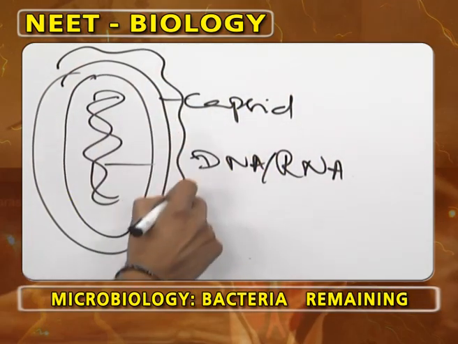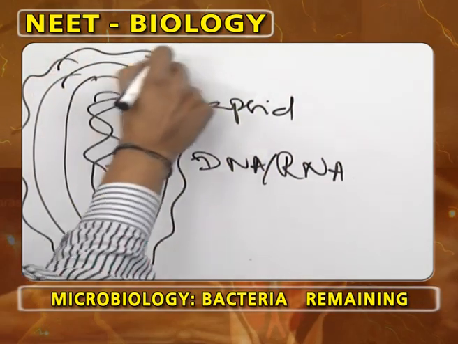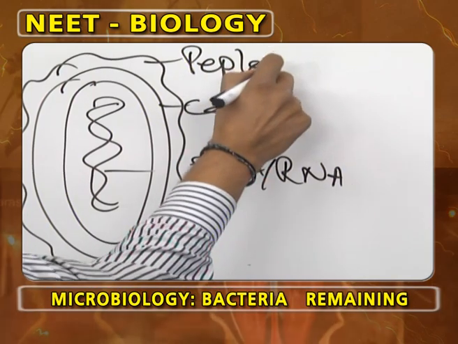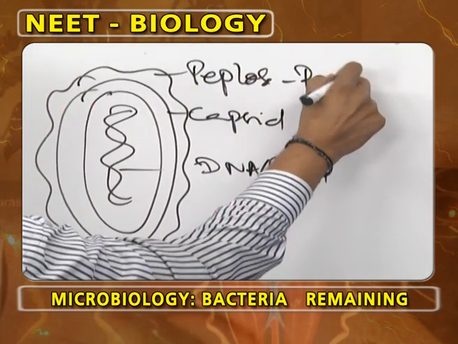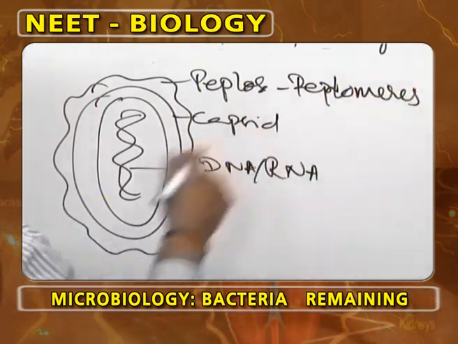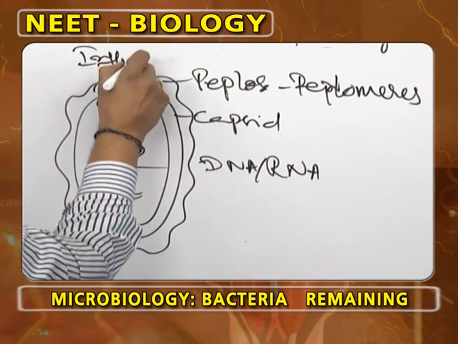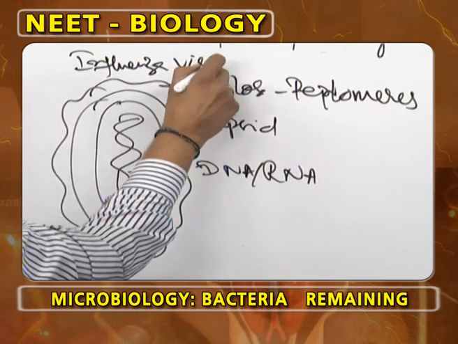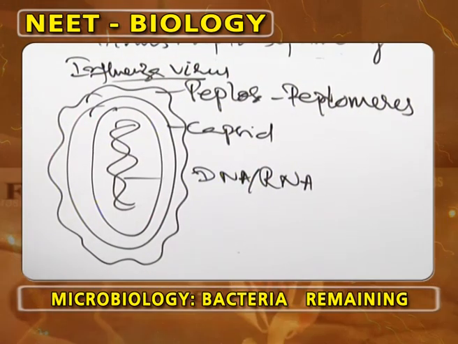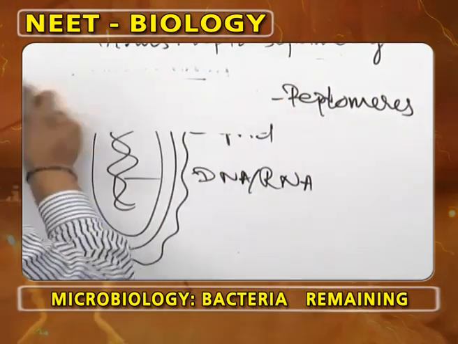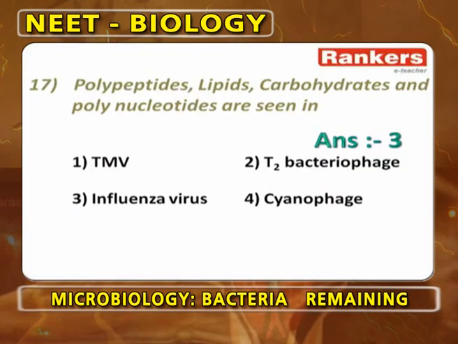The influenza virus's specialty is that it has another coat called the peplos. This peplos is made up of many bits called peplomeres. Because of the peplos, it contains the above mentioned components.